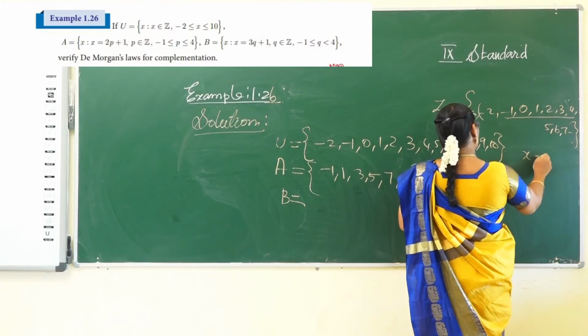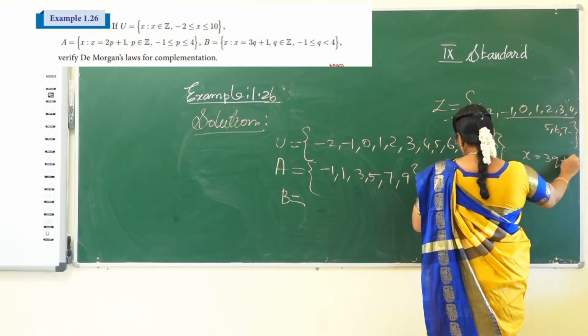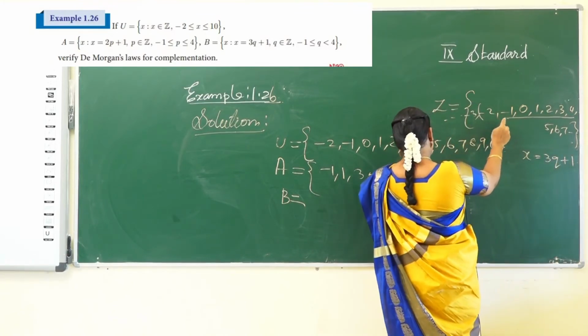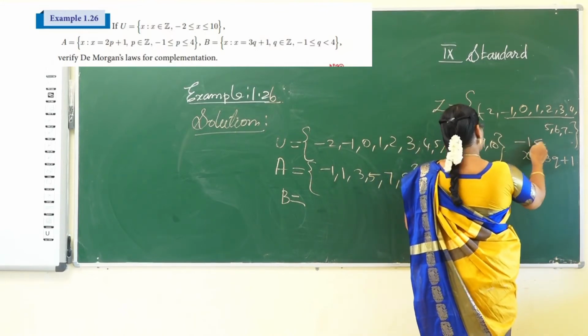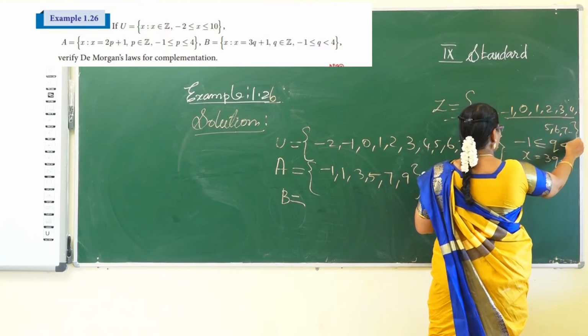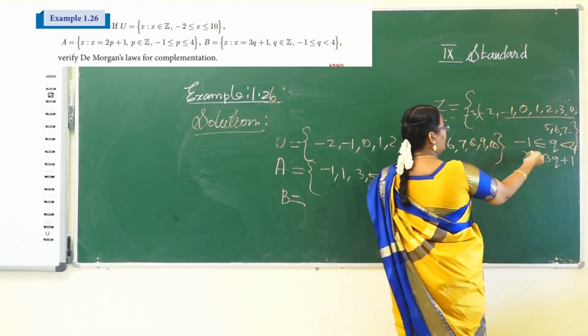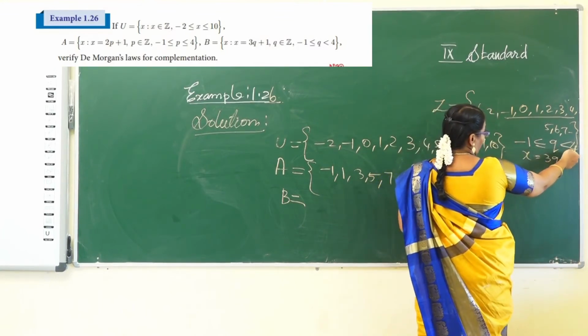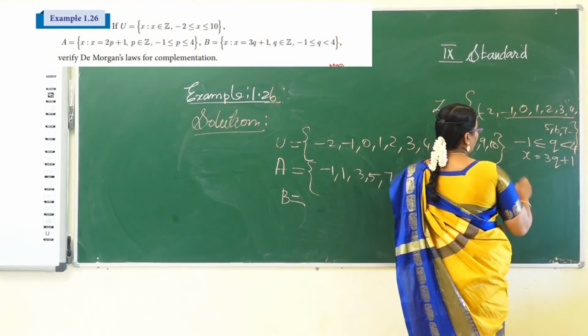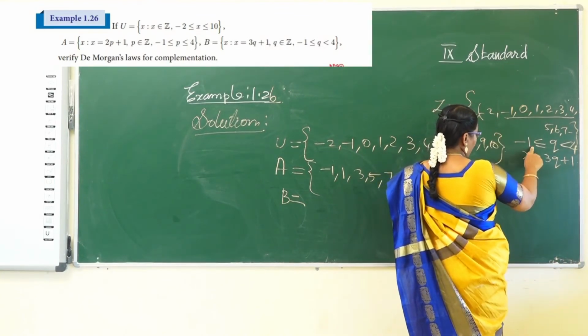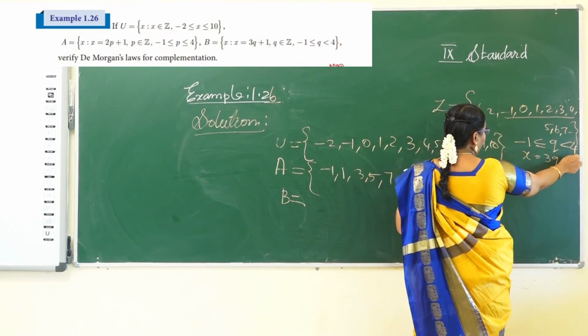So x equal to 3q plus 1, q belongs to integer. The interval of the integer is minus 1 less than or equal to q less than 4. So minus 1 is included, 4 is not included. Okay, the interval of minus 1 to 4.